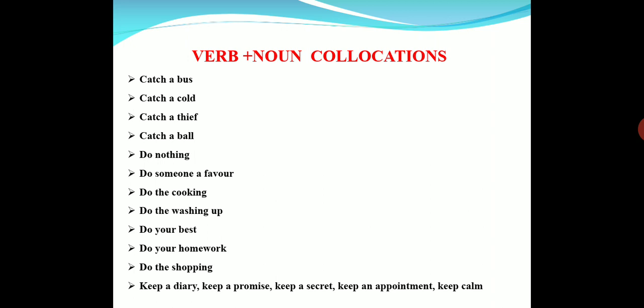Under this we have learned so many words that go together. Some we have learned with examples, and some others, as they are very easy and we know already, we just talked about their meaning. I think all of you have understood what collocations are and how they are used, what kind of words go together. So today we'll stop here, and tomorrow we'll continue with the noun plus noun collocations.